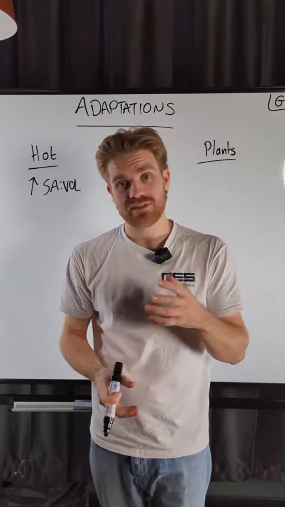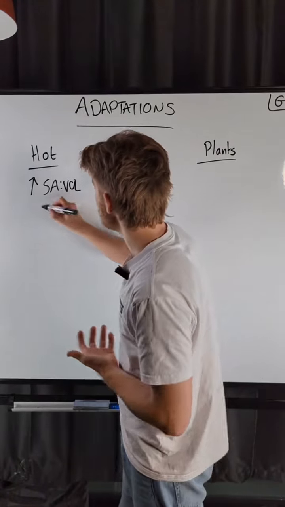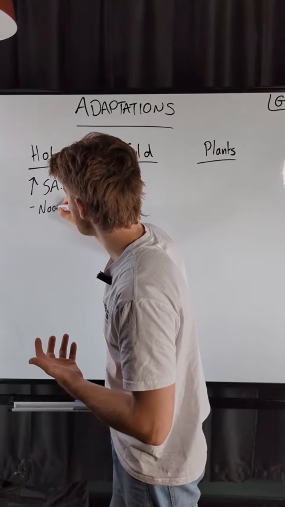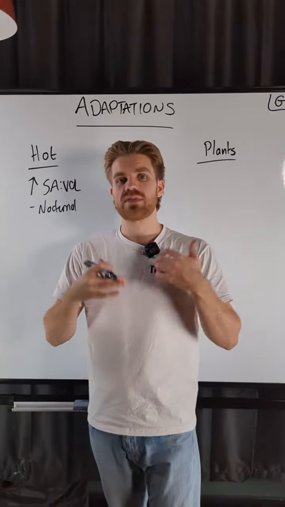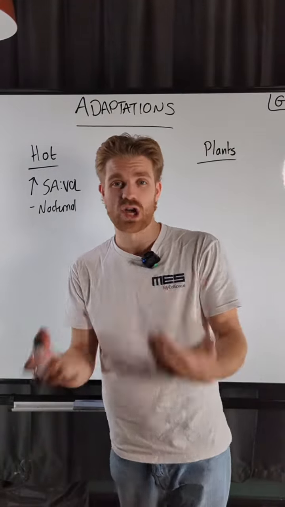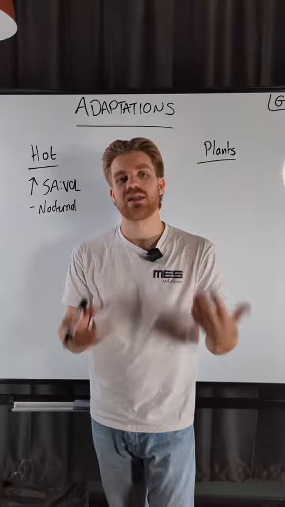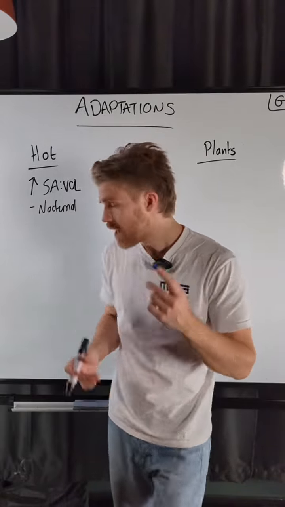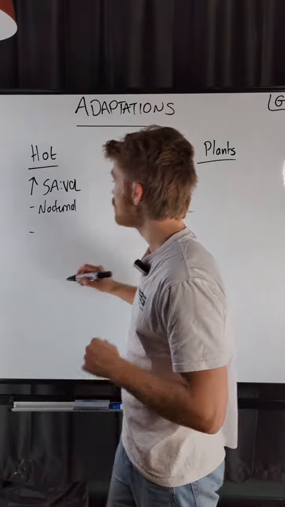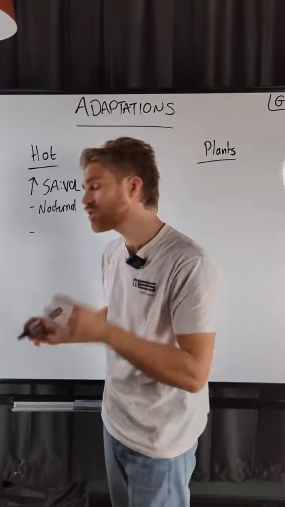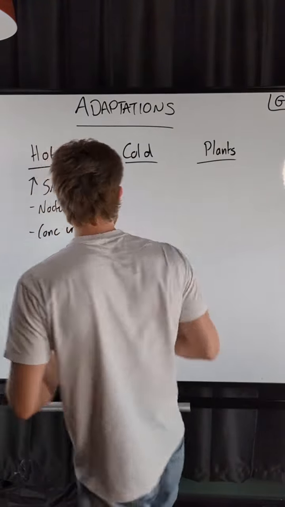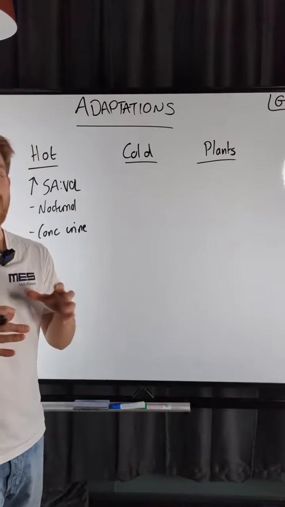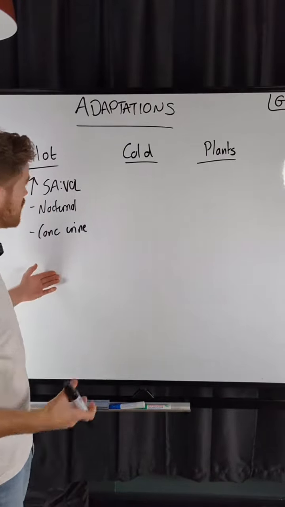As well as a large surface area to volume ratio, the organisms in hot environments might be nocturnal. This would be a behavioral adaptation. This way they are not out in the middle of the day, it's not as hot, it is cooler at night, and they are less likely to overheat. The animals as well might also produce lots of concentrated urine. Now, when they produce the concentrated urine, that is going to reduce the amount of water that they are losing.